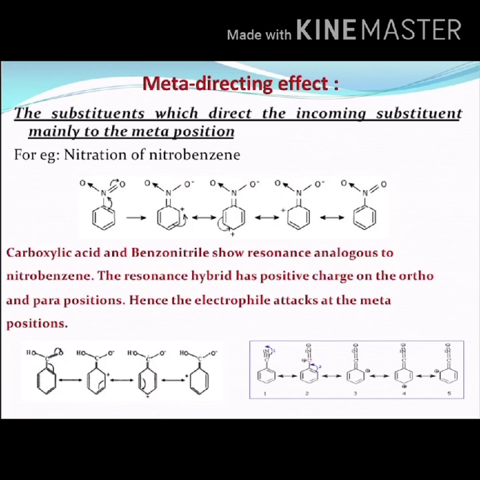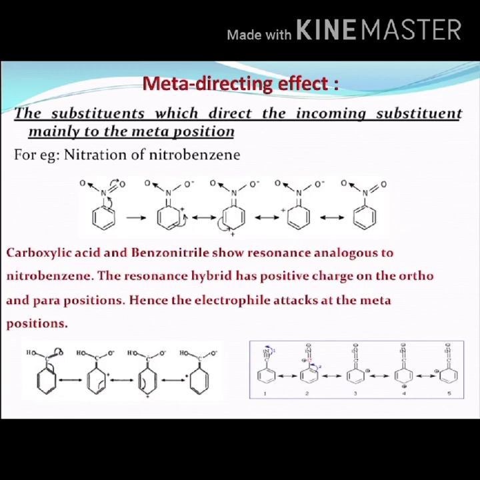For example, nitration of nitrobenzene gives 94% of meta-dinitrobenzene and only 5% of ortho and 1% of para-dinitrobenzene. Some meta-directing groups are the sulfonic acid group, cyano group, nitro group, aldehydes, carboxylic acids. So all these act as meta-directing groups.